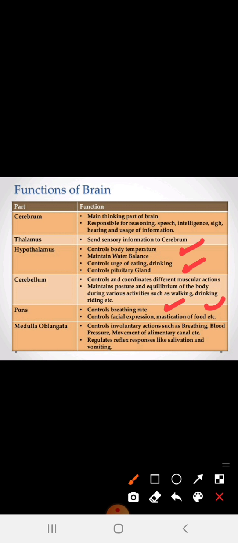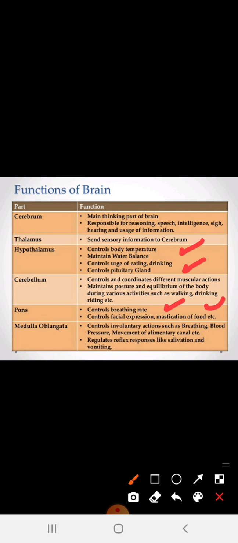Suppose we can't check our body temperature, we can't count our heartbeats. They are not controlled by us, they are involuntary actions. In this situation, the pons controls the breathing rate, facial expression, and mastication of food. All these functions are done by the pons.